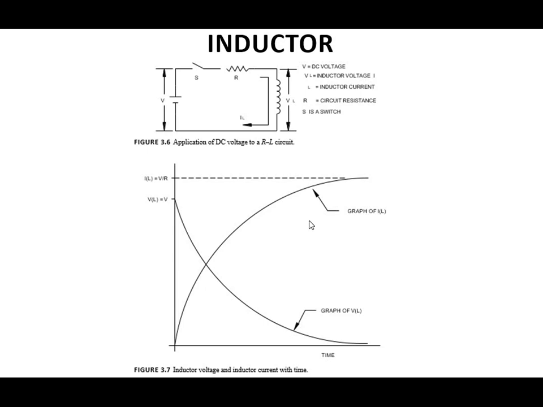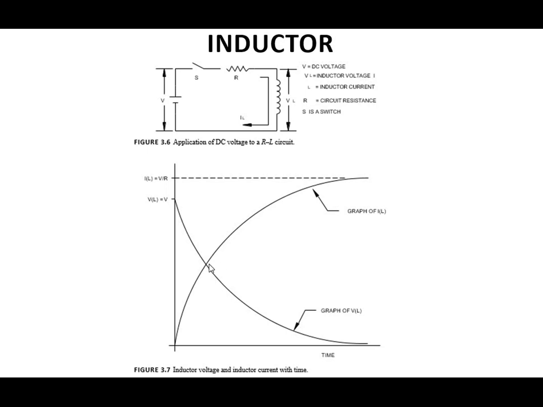The terms will be interchanged. So this is the exponentially decreasing graph of VL, the inductor voltage. The inductor voltage value will be gradually, exponentially decreasing, and the inductor current value will be exponentially increasing.